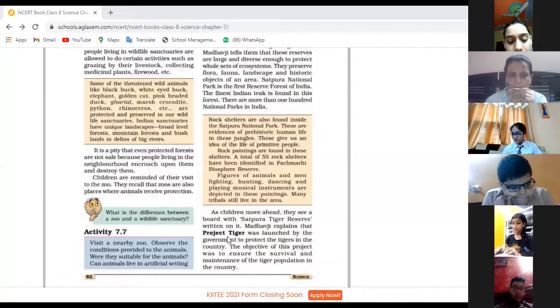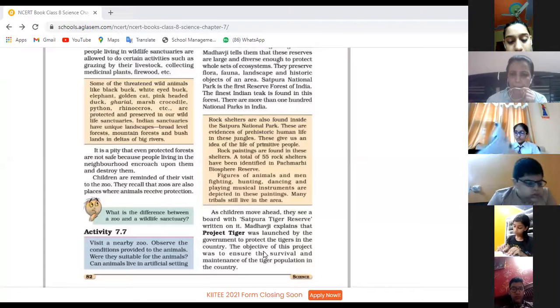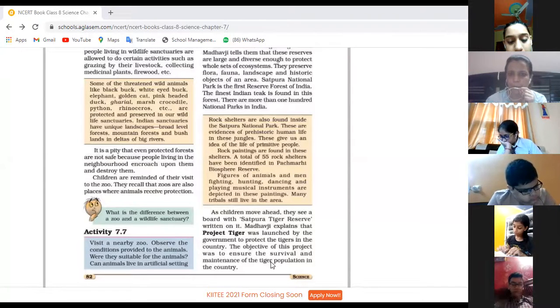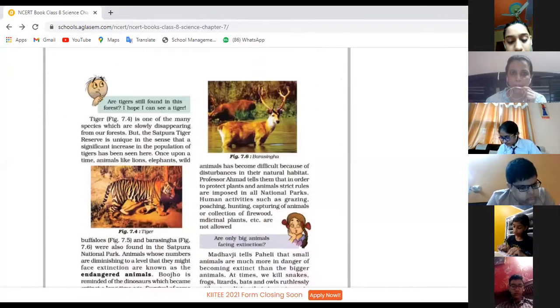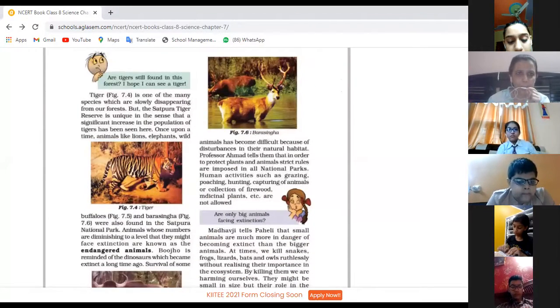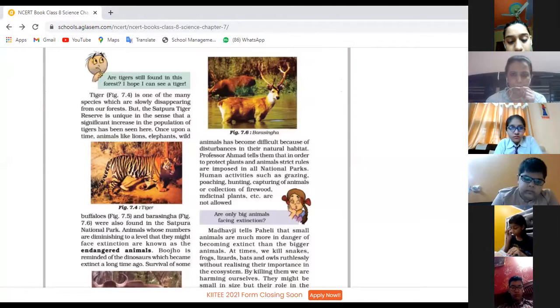So children, kindly underline. Project Tiger was launched by the government to protect the tigers, and the main aim and objective of this project was to protect our tigers or to maintain the population of tigers. I think you must know that the population of tigers is decreasing day by day. So can you give me the reason for it? Why are tigers disappearing? Are people hunting them?